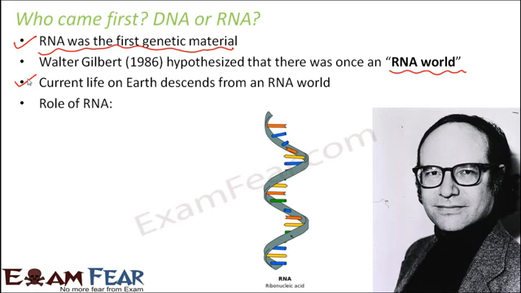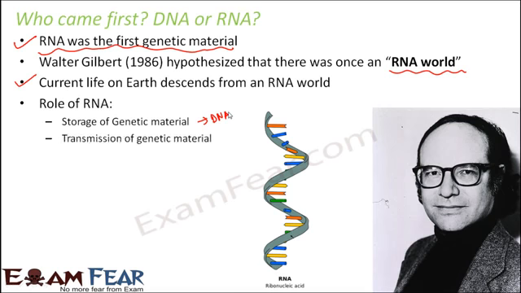If you talk about the role of RNA during RNA world, it was being used for storage of genetic material, and this is today performed by DNA. It was also used for transmission of genetic material, and this one is today performed by RNA. It is also used for catalytic and enzymatic activities. Today these are performed by proteins. So in those days RNA took over all the functions of DNA, RNA as well as proteins, and that is why it was known as RNA world, because RNA was governing all the functions.